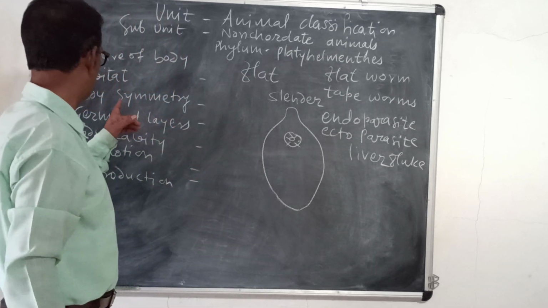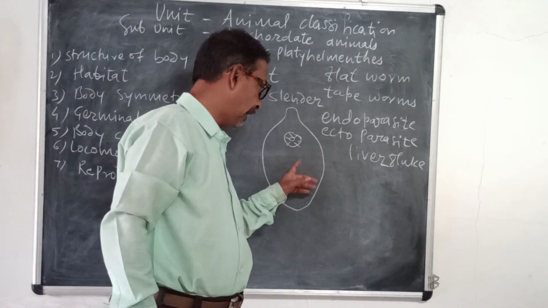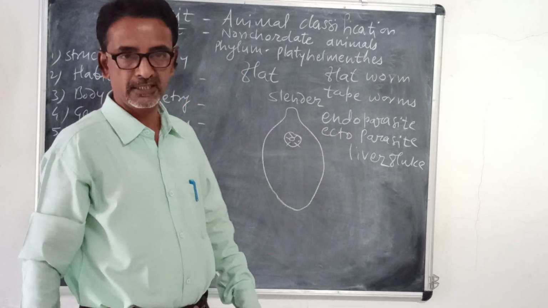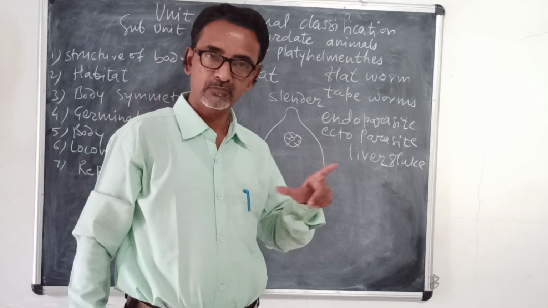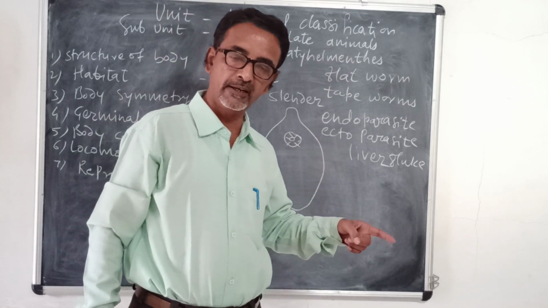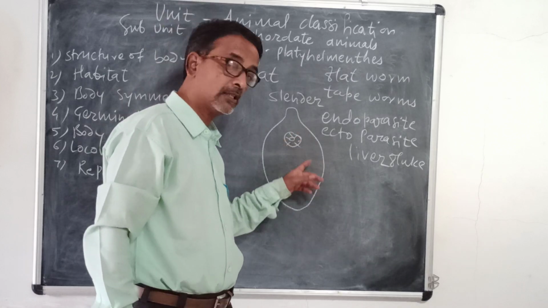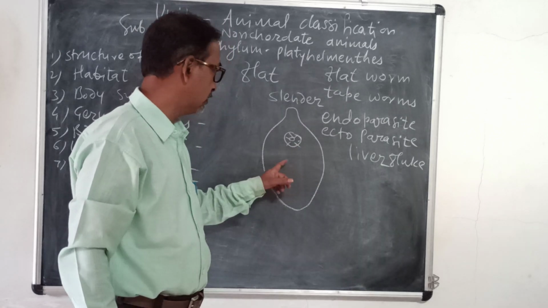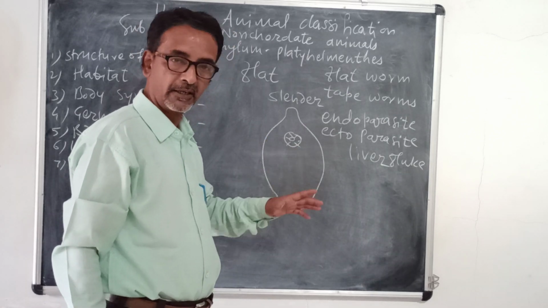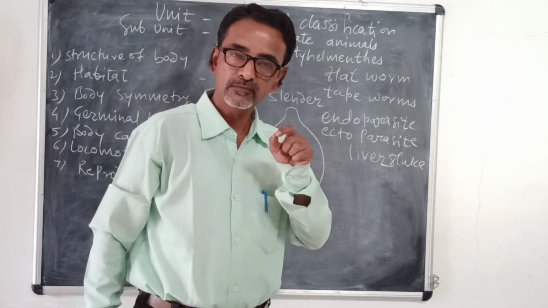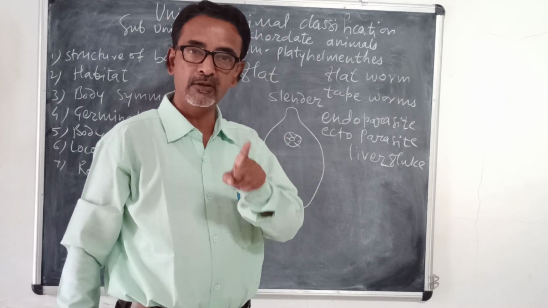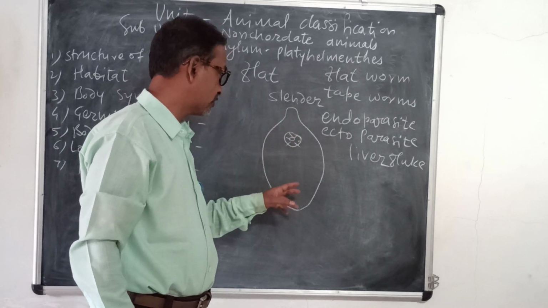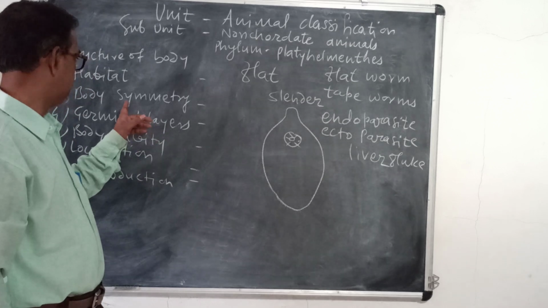Then body symmetry. As it is flat and slender, naturally it has bilateral symmetry. For the first time, we have seen asymmetry in Porifera, then radial symmetry in Coelenterata or Cnidarians. Now for the first time bilateral symmetry. So an imaginary axis can be drawn only in one way, and hence it is called bilateral symmetry. That is body symmetry.